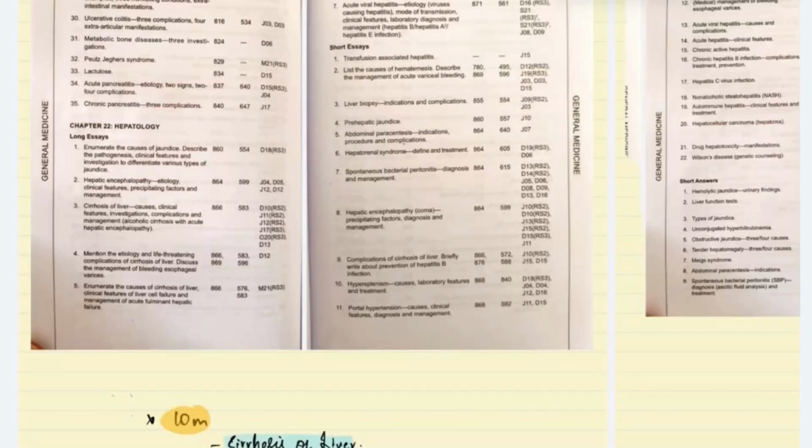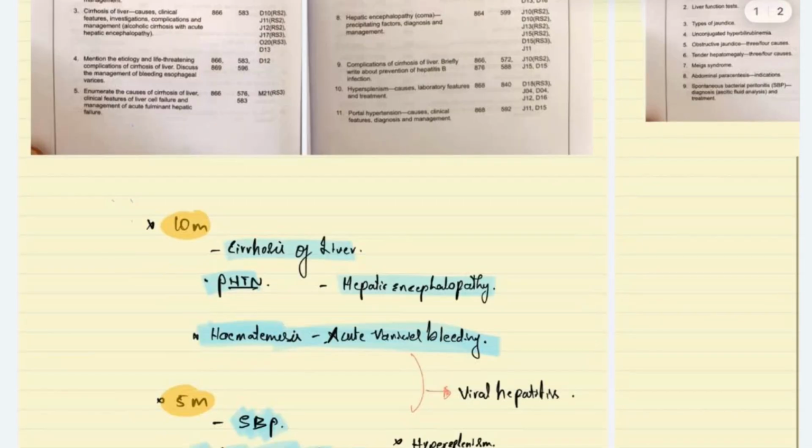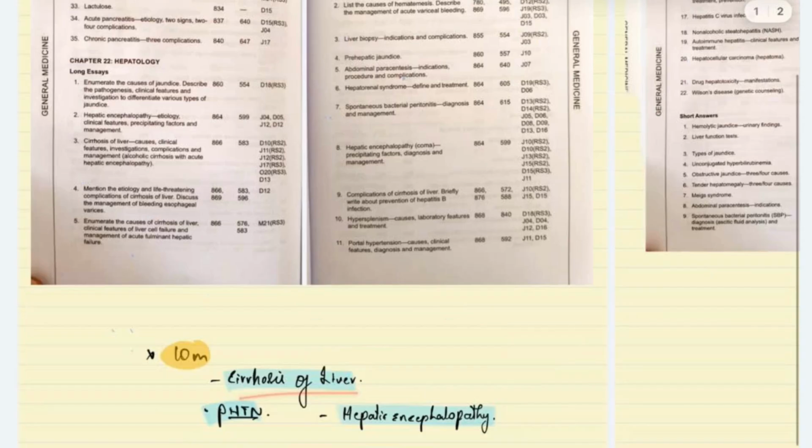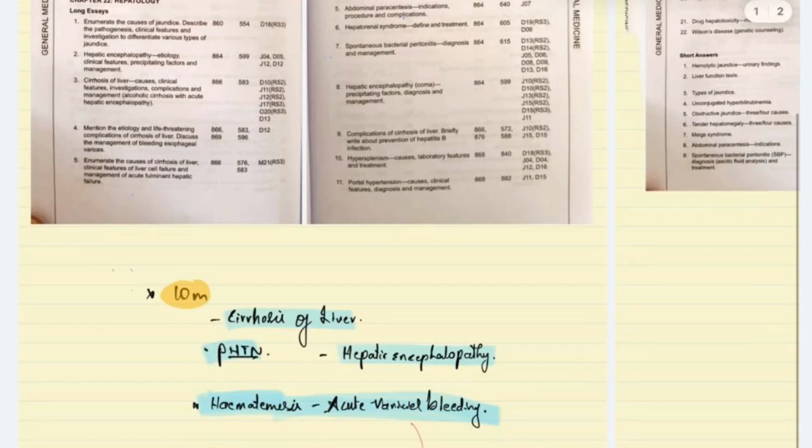Cirrhosis of liver has been asked many times, so it's the most important topic that you should read under hepatology. Followed by portal hypertension and hepatic encephalopathy, which have been asked as 10 marker questions. And also hematemesis, acute variceal bleeding, has been asked as both 5 marker and 10 marker question.